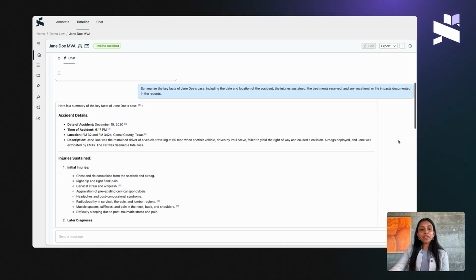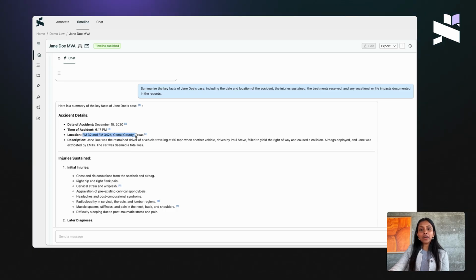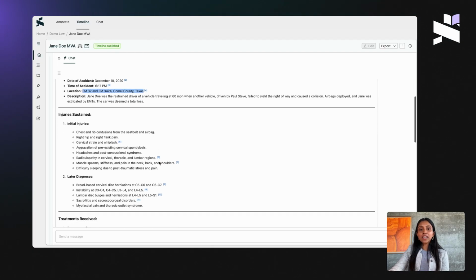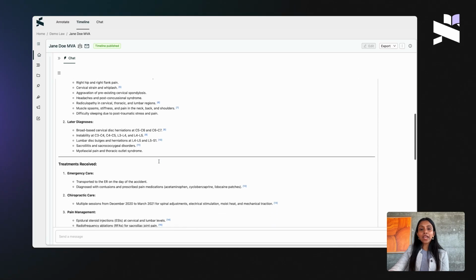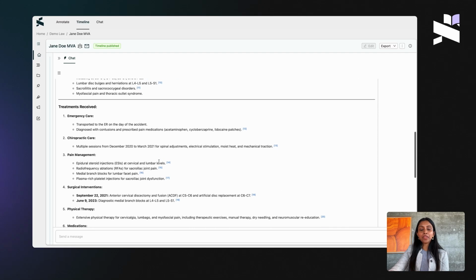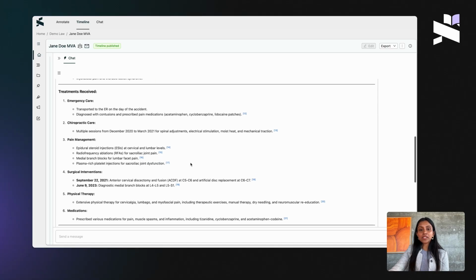For example, it'll tell you that the accident occurred on December 10, 2020. It'll also outline the location of the accident as the intersection of FM 32 and FM 3424 in Texas, as you can see here. It'll also walk you through the injuries sustained, takes you through the neck and spine injuries, the head and neurological injuries, and any other areas of relevance.